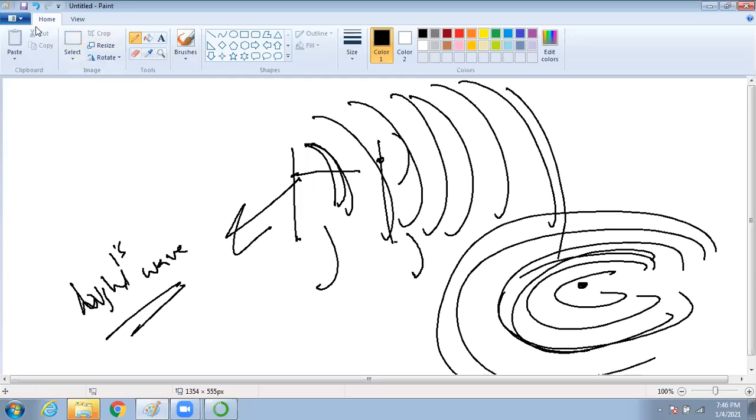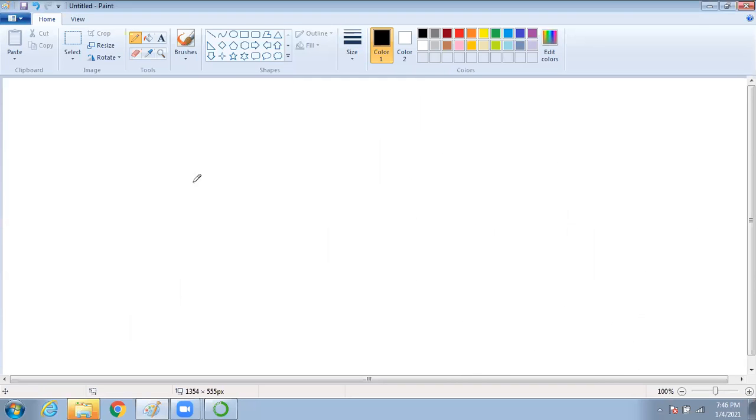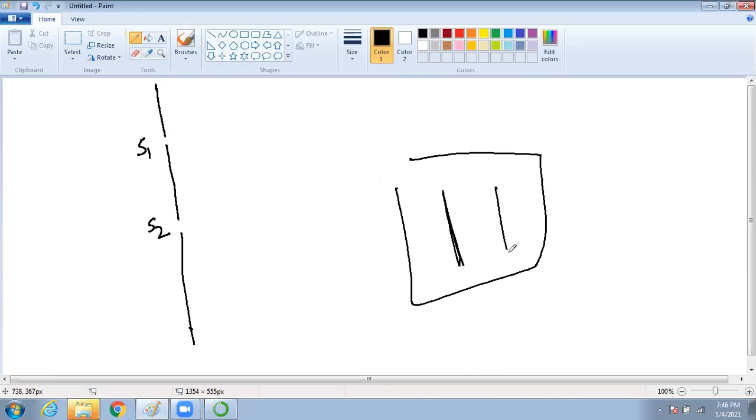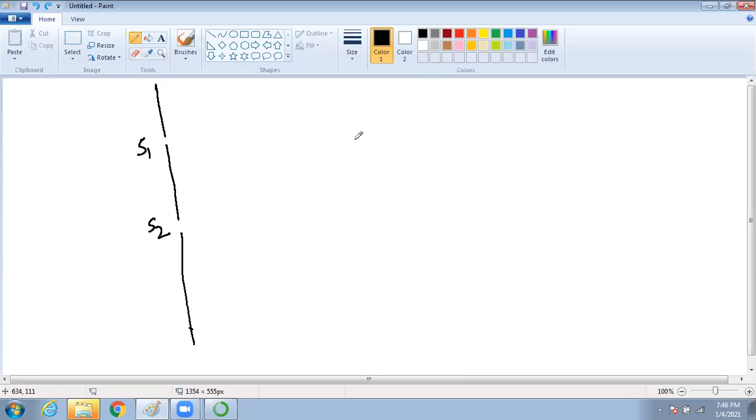Now, whatever we saw, let us see as a simple diagram like this. Let us say this is S1, this is S2. I am seeing from the top. Basically, how it is on a board, it will be like this. If I put my eyes on top, it will be like this. This is called the aerial view or the cross-sectional view.